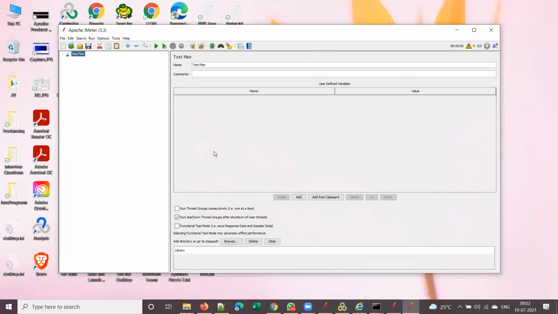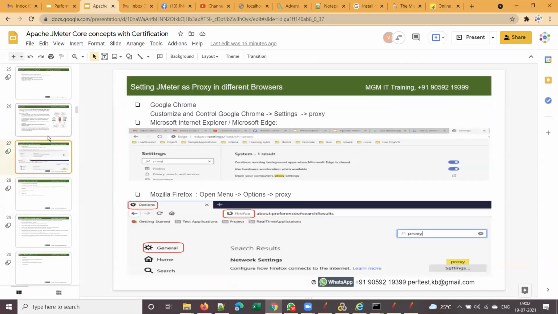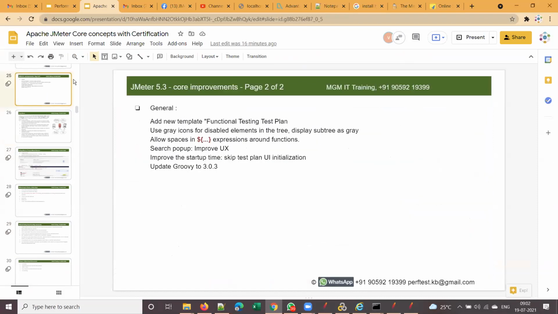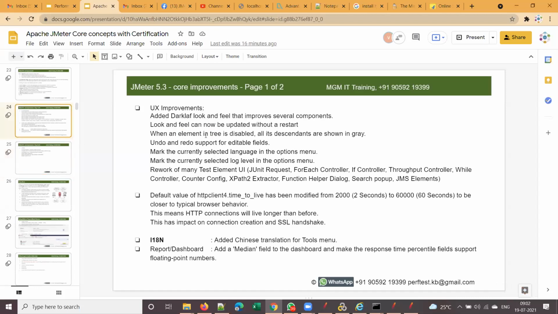But for the 5.3 version, you need not restart it. It will be applied automatically. That's what I mentioned. In 5.3, there are some major improvements compared to the previous version. I mentioned that somewhere here. I remember that I mentioned it somewhere.